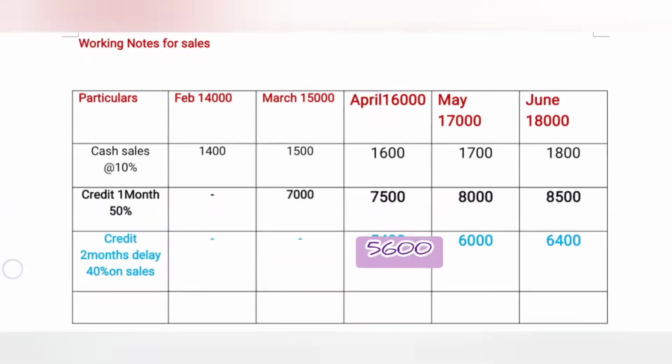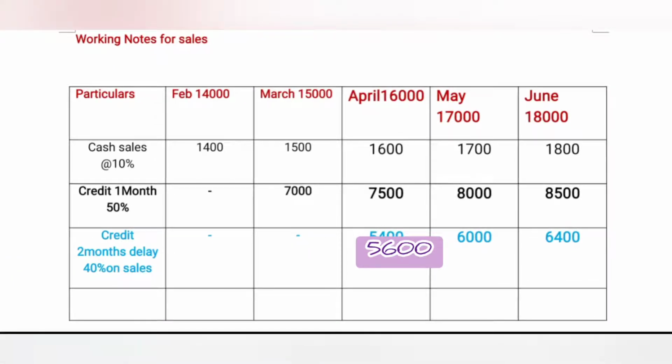Now we are coming to sales two months delay, 40% on sales. Here February 14,000, March 15,000. There is no related two months. We take February month's amount at 40% on sales, it goes to April month. March month's amount is transferred to May. Then April month's amount is transferred to June.